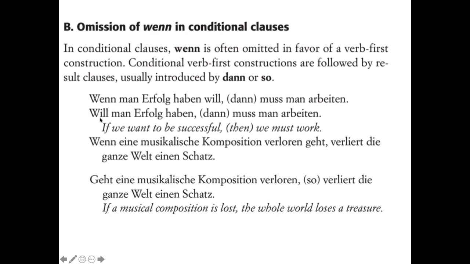So you see that conjugated verb is in the second position, and then whatever other word order rules you would have with that verb situation will just apply. Like with a modal verb, you're going to have your infinitive at the end of the clause. Yeah. Wenn eine musikalische Komposition verloren geht, verliert die ganze Welt einen Schatz, which could be changed to just start with the verb instead. So wenn is now gone. Geht eine musikalische Komposition verloren, so verliert die ganze Welt einen Schatz. So you can see the word wenn has disappeared, but in the translation, we're still going to say "if," because it's still implied.